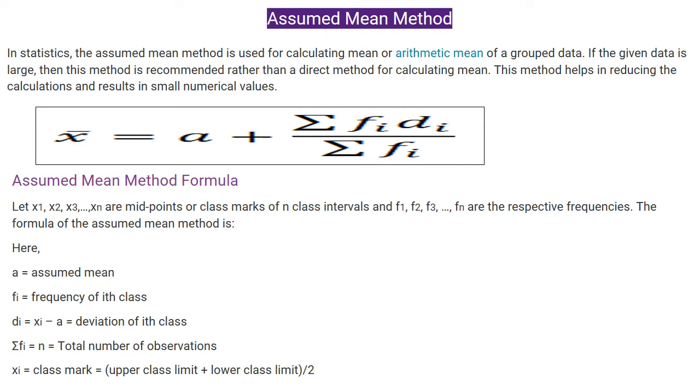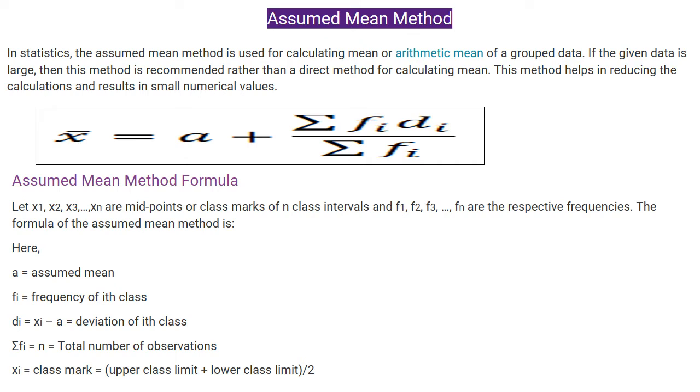So fi is the frequency of the ith class, f1 is the frequency of the first class, f2 is the frequency of the second class. di is the deviation of the class, so di is equal to xi minus a. Sigma fi is equal to n, the total number of observations. Xi is the class mark.